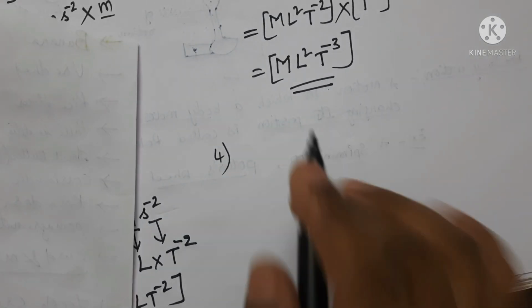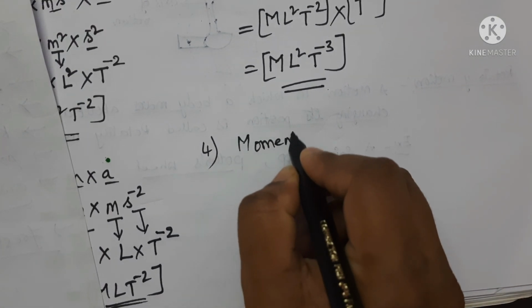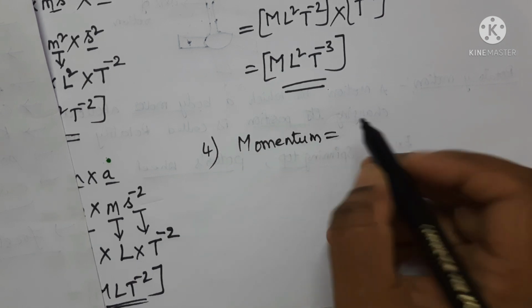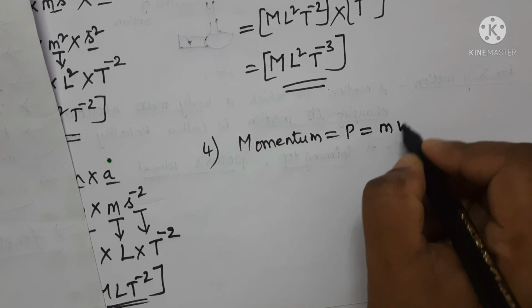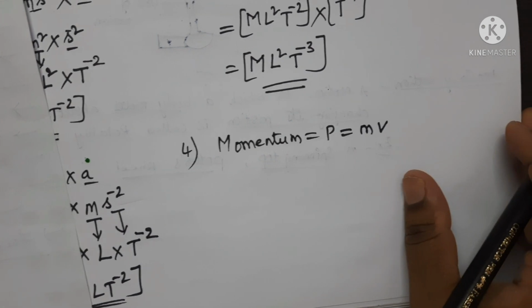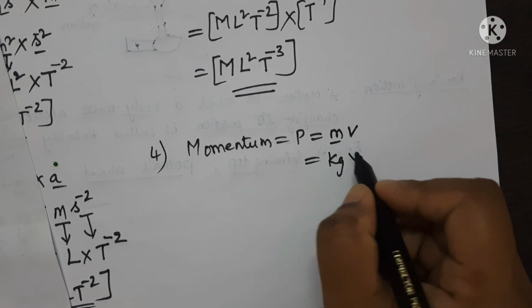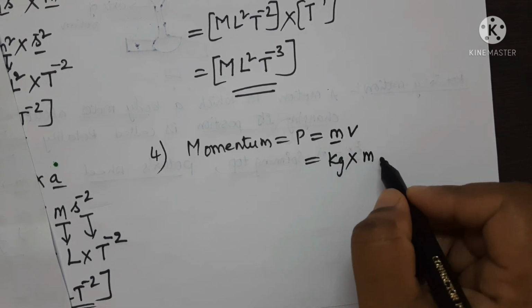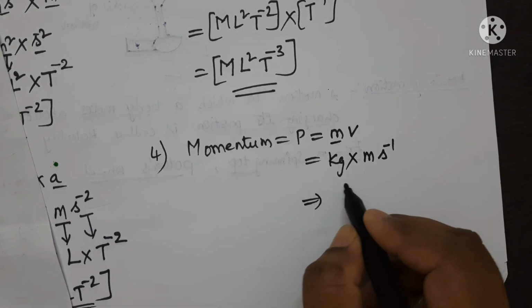Momentum. Momentum is denoted with the symbol P. P is equal to mv, mass multiplied by velocity. Write the SI unit for mass, kg, and for velocity, meter per second, s power minus 1. Now write the dimensional formula.